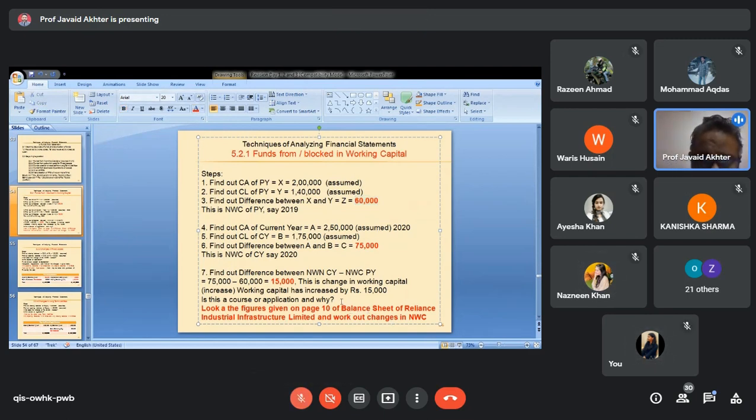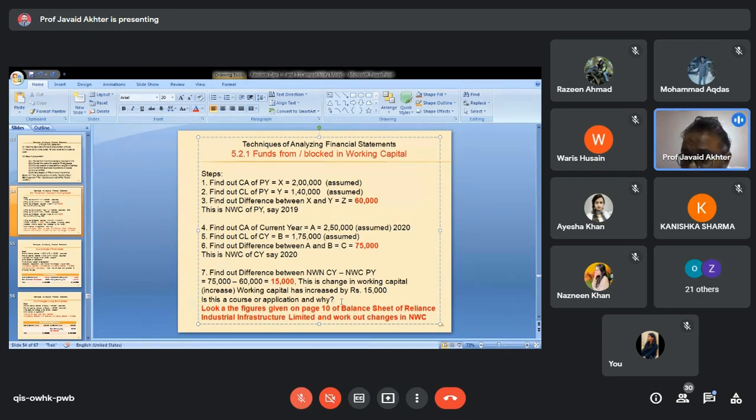Why is it increase application? I can explain to you with the help of some more examples. See, working capital components are current assets minus current liabilities. Let us take any component of any one of these. You will be able to know that working capital is increasing or decreasing, source or application. Let us say stock.